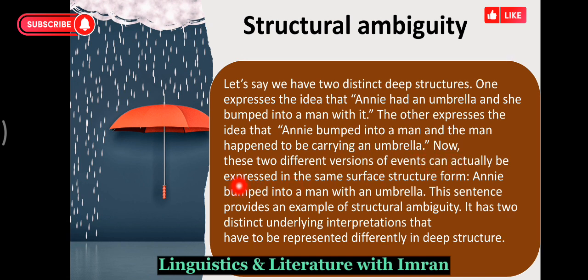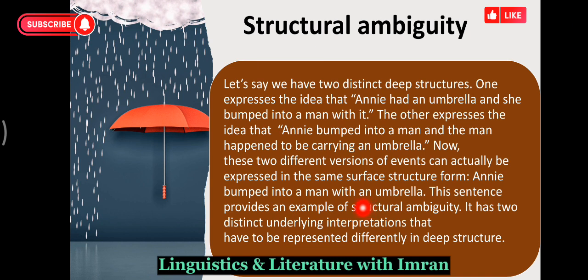Now, these two different versions of events can actually be expressed in the same surface structure form. For example, Annie bumped into a man with an umbrella. So here we have structural ambiguity. When you say that Annie bumped into a man with an umbrella, it has two different interpretations. One is that Annie was having an umbrella and she bumped into a man.